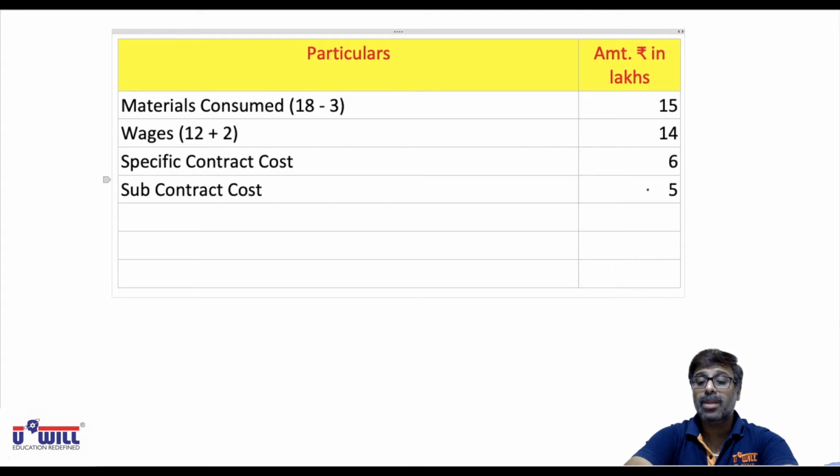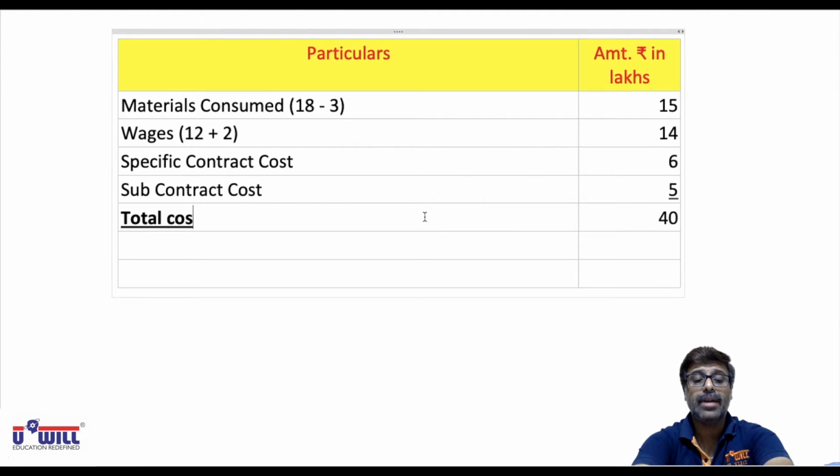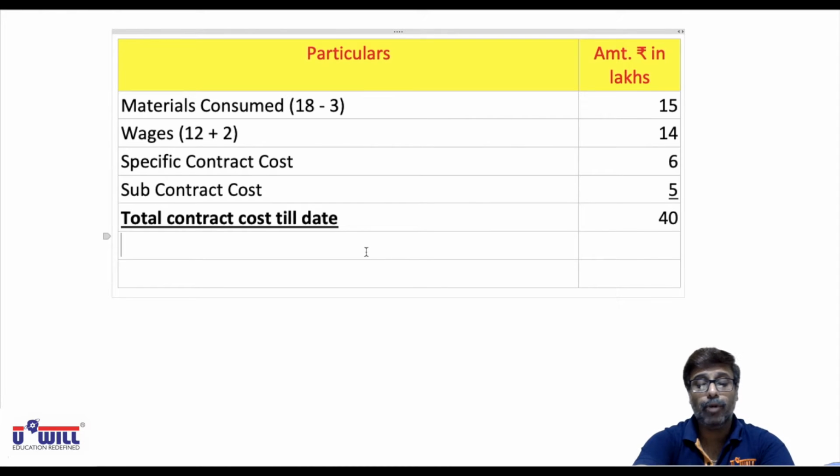In short, what is the total cost incurred up till now? 15 plus 14, 29 plus 6, 35 plus 5, 40. We can say that this is the total contract cost till date. Till date means up till now we have incurred 40 lakhs.